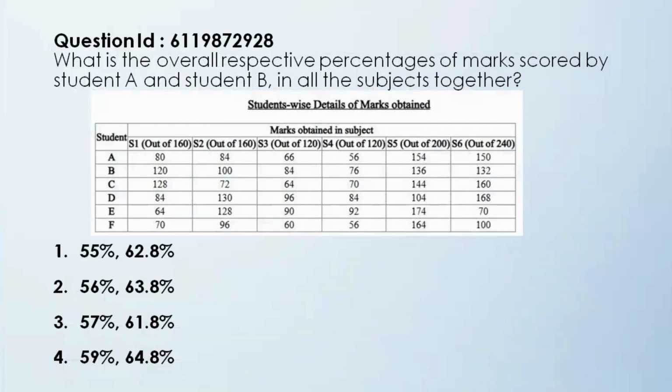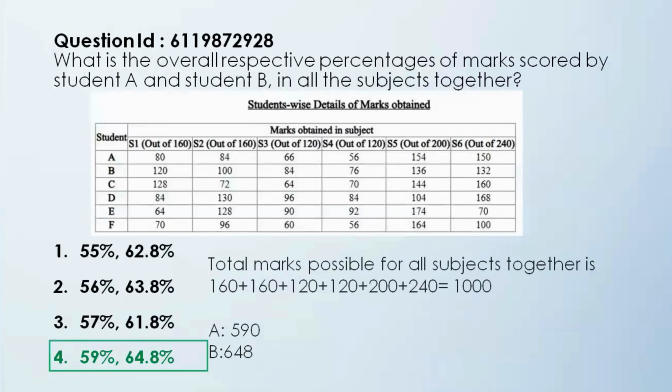Now there are multiple ways of solving this question. You can either convert each subject score as a percentage of 100 and then figure out, or there is a very interesting way that I'm going to show you in the steps that follow. Alright, I hope you have chosen your answer. Let's see what the correct answer is.